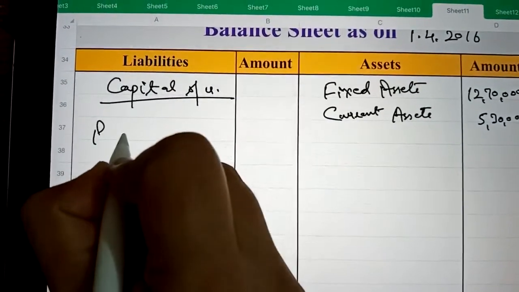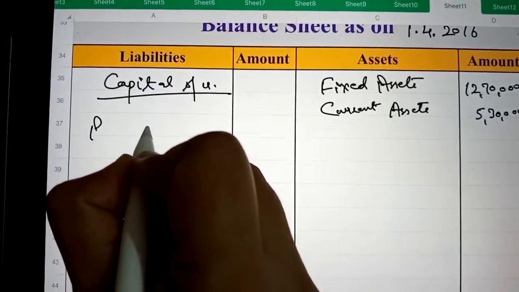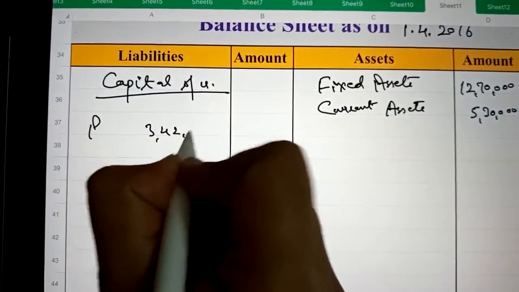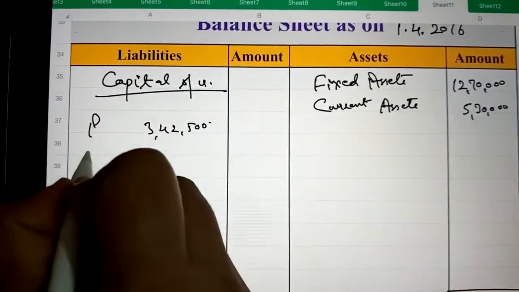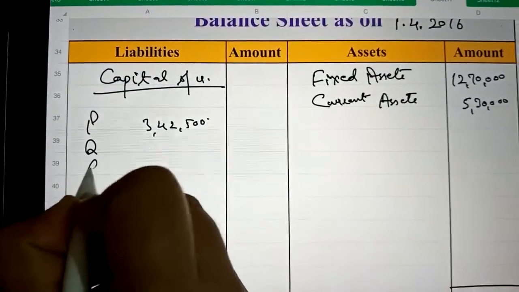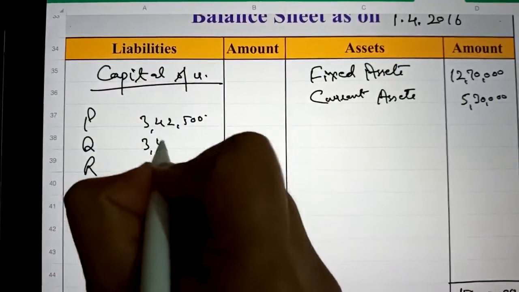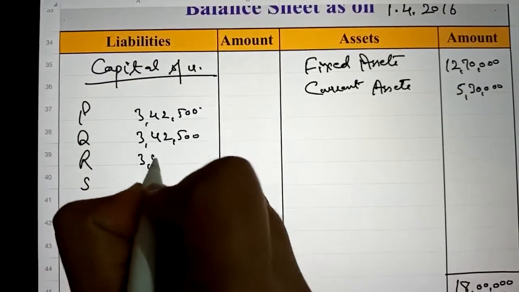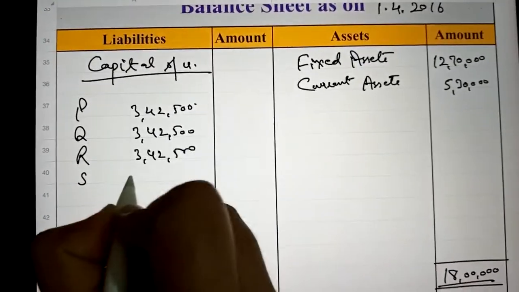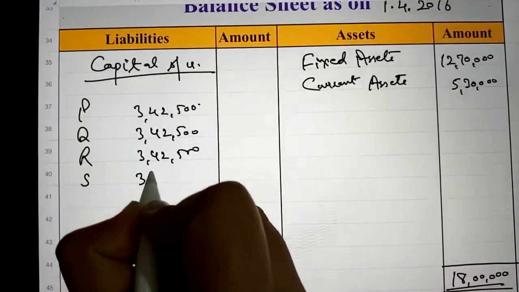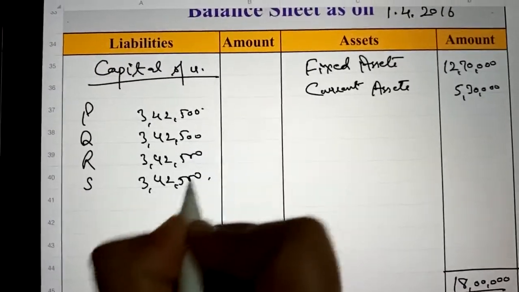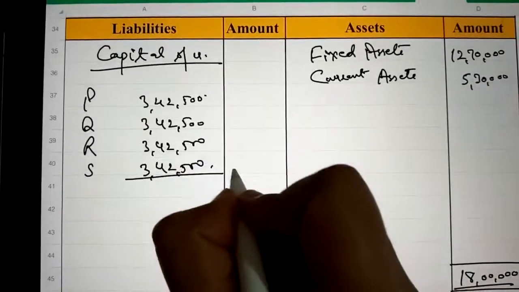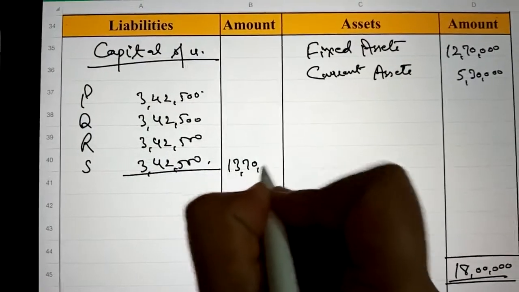P's capital account shows balance 3,42,500. Next is Q, R and S. The same amount is written. Balance carried down is same. So its total is 13,70,000.